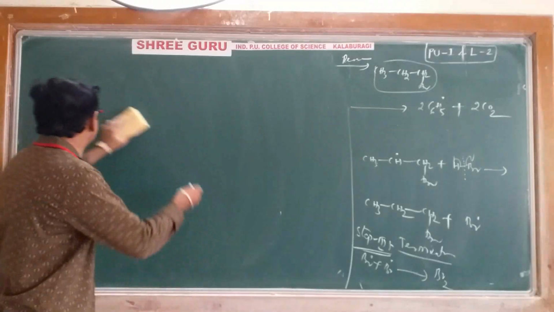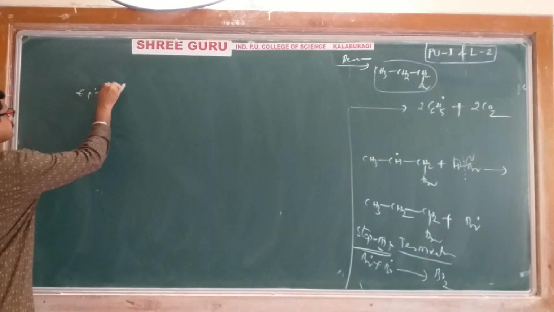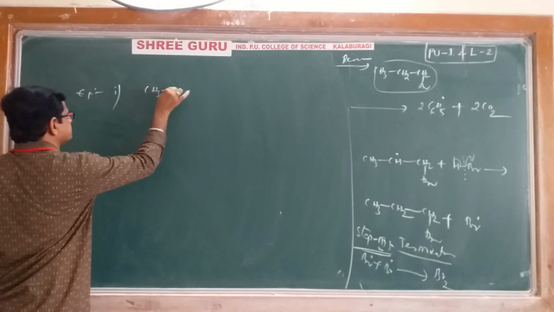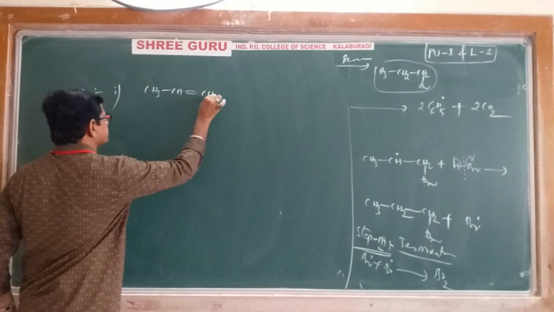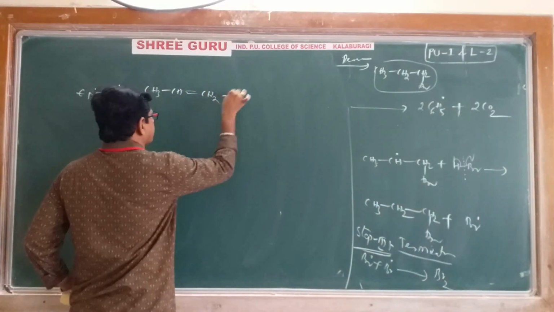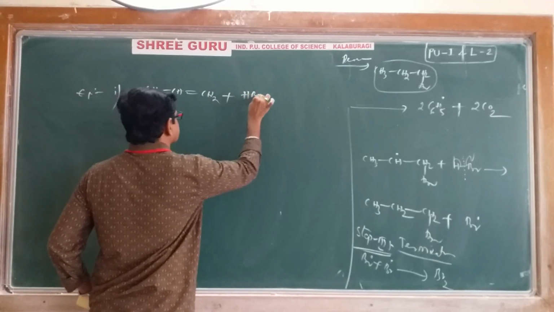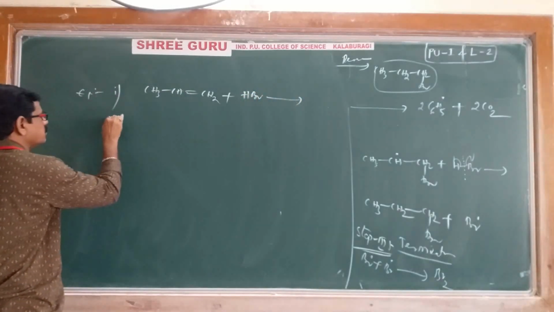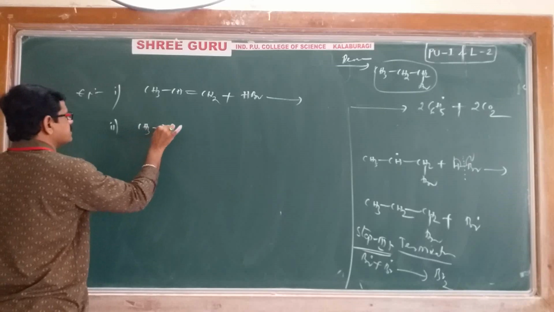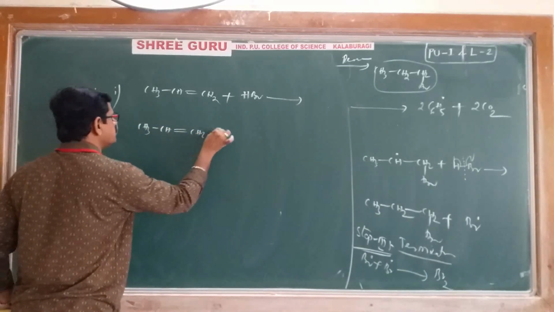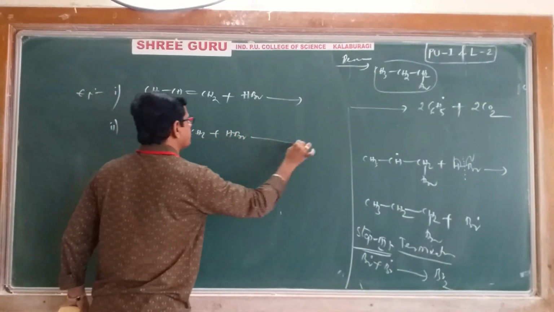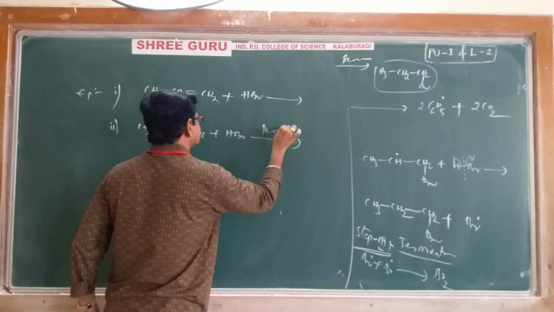Suppose example 1: CH3, CH double bond, CH2, HBr. And example 2: CH3, CH double bond, CH2, HBr in the presence of peroxide.